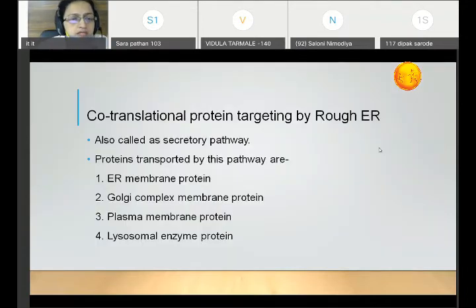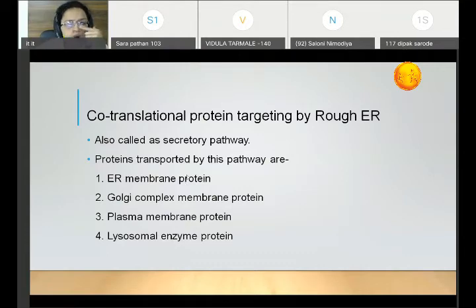Now the second pathway is co-translational protein targeting. This is a little bit complicated, so listen to me carefully. In a very short way, this process is given in certain books; protein targeting as such is not given in all books. So listen carefully to how this process occurs. This is also called the secretory pathway.